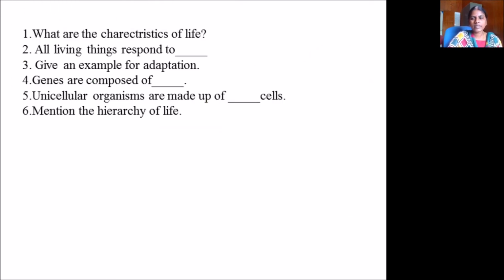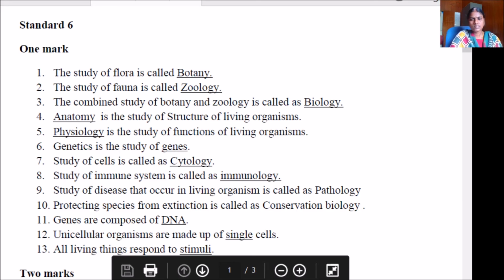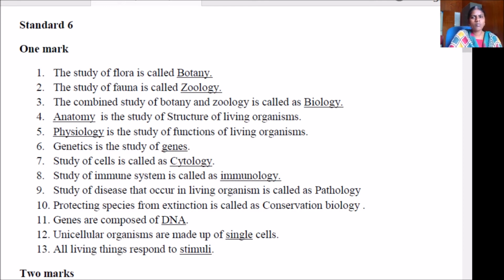Now let us get into the division of question and answer. Let us start with the 1 mark now. The study of flora is called botany. The study of fauna is called zoology. The combined study of both botany and zoology is called what? Biology. Dash is the study of structure of living organism. It is anatomy. Dash is the study of functions of living organism. It is physiology.